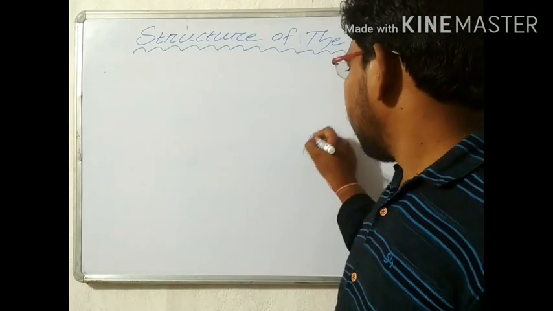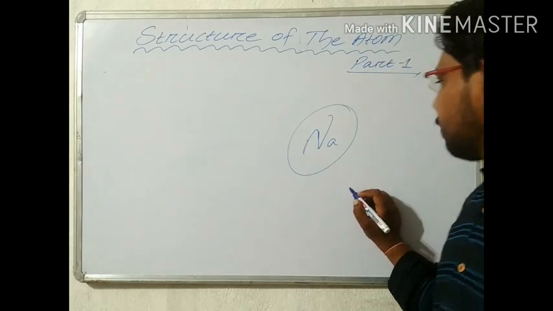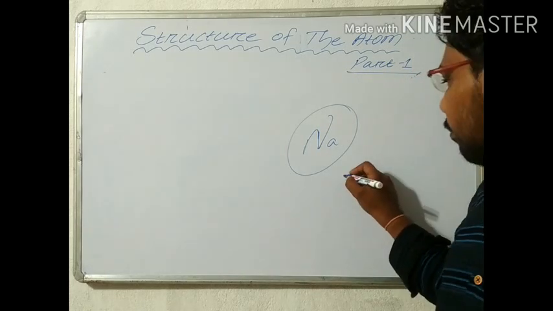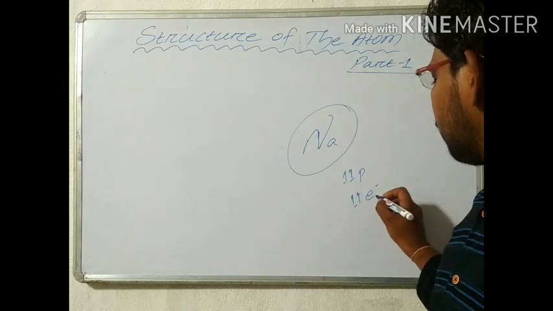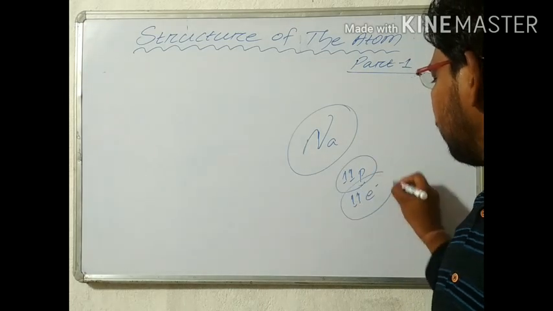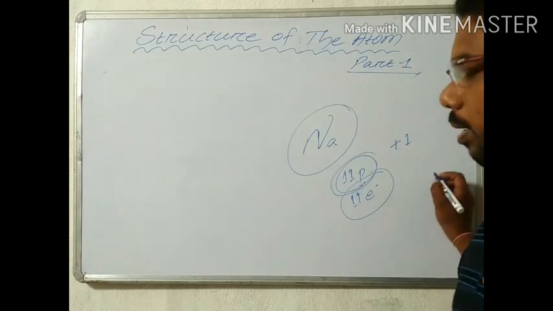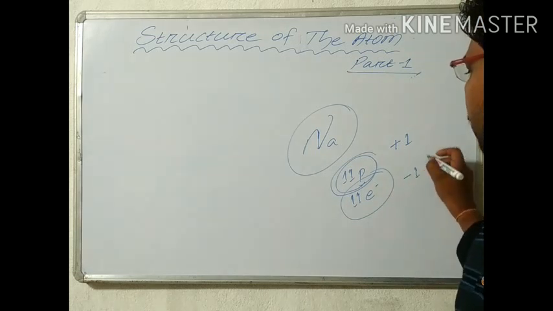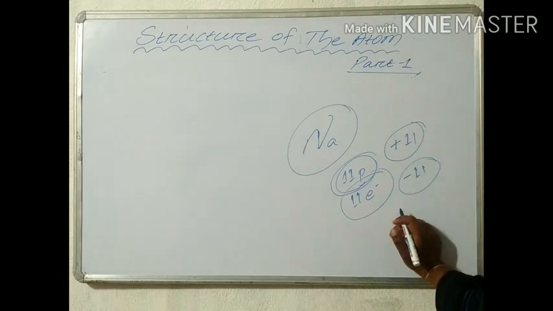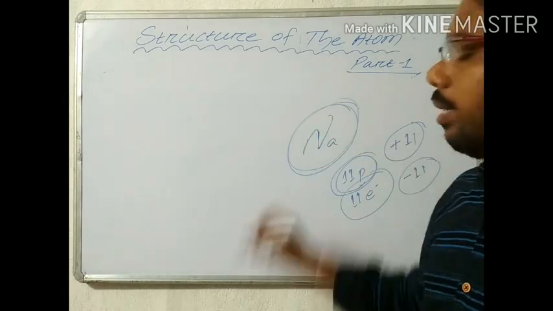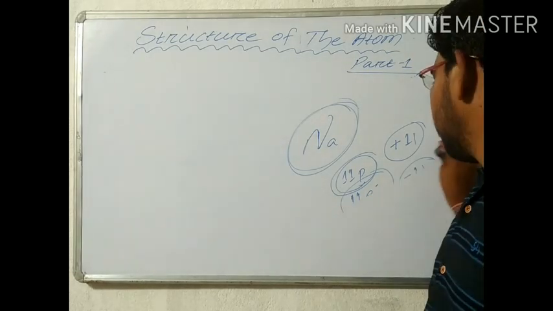Suppose an atom of sodium. In an atom of sodium there are 11 protons and 11 electrons. Protons are positive charge, +1, and electrons are negative charge, -1. So +11 and -11 cancel, and neutrons have no charge. That's why every atom has a neutral charge. This is the most important concept. I hope all of you will understand this one.